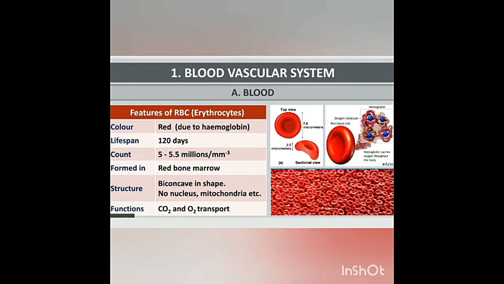Next, very important two more questions. Why does mammalian RBC lack cell organelles and nucleus? Because the empty place it occupies more number of oxygen.